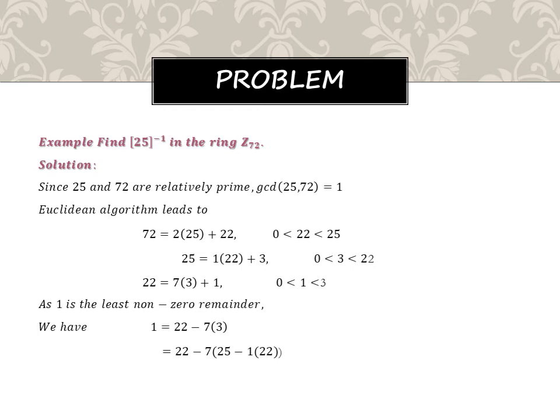Here the dividend is 72. So just apply the division algorithm: 72 is 2 times 25 plus 22. Here the remainder is always less than the divisor. Now keep 25 as the dividend and apply the division algorithm: 25 is 1 times 22 plus 3. Again, 22 can be written as 7 times 3 plus 1.